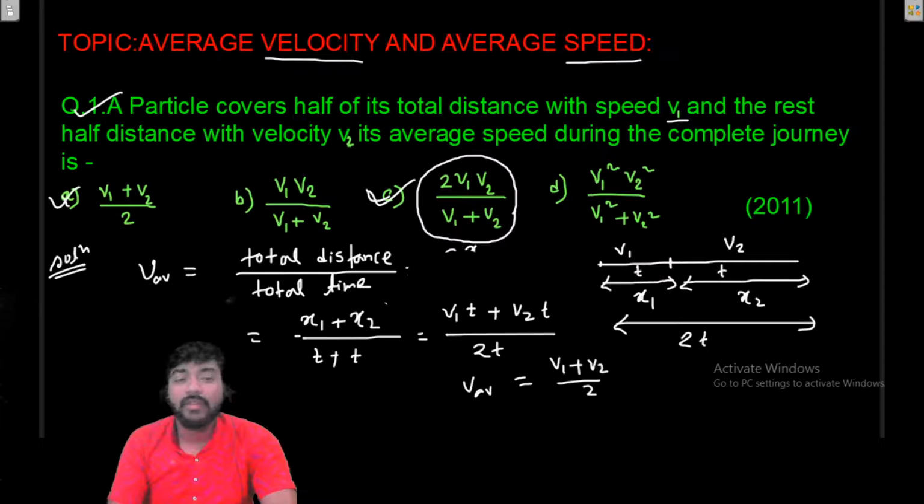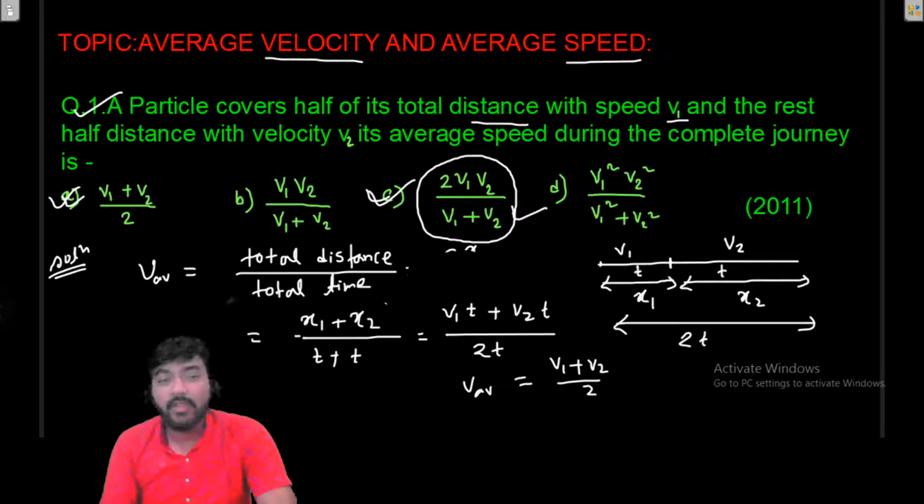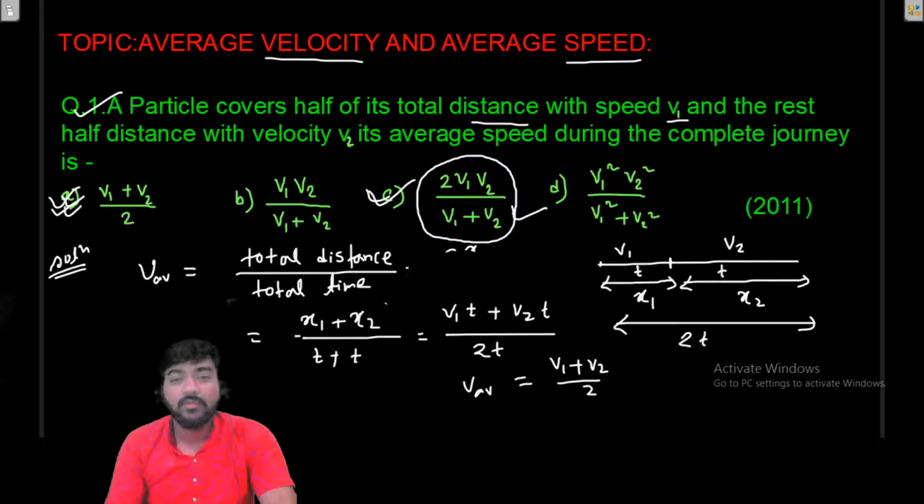So this will be the correct answer. If the path is divided into equal parts in terms of distance, then it will be 2v1v2 divided by v1 plus v2. But if it is divided with respect to time, then the average velocity will be (v1 plus v2) by 2. So let me use this result for the next problems.